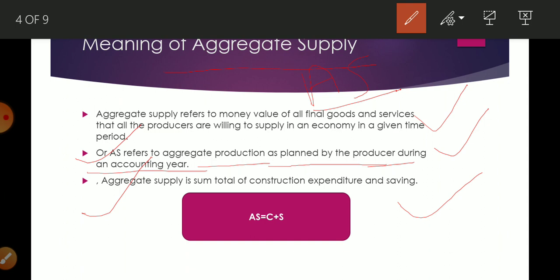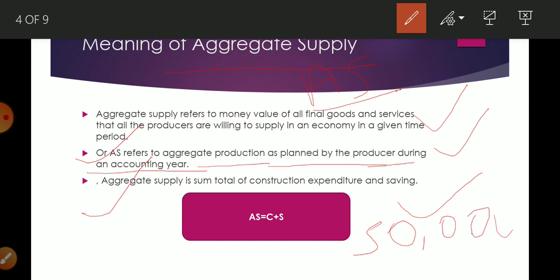So actually AS means the income of a nation, that is national income. For national income, you can take the income of anyone. Suppose you are going to earn money, suppose you get a job of 50,000.